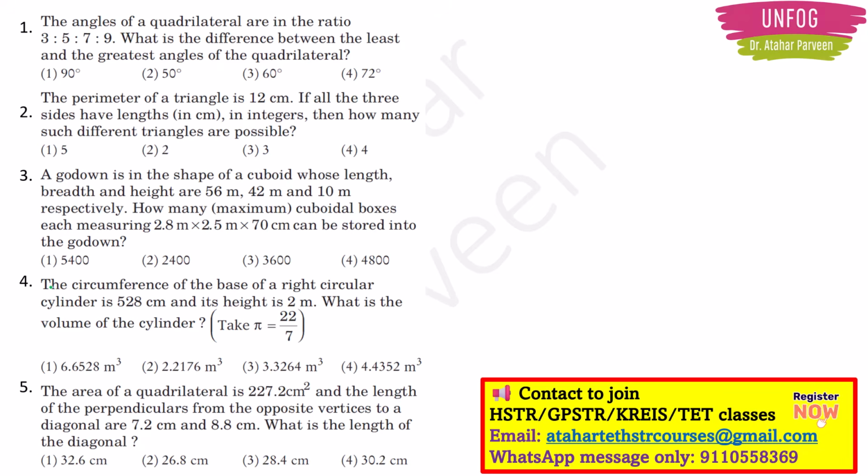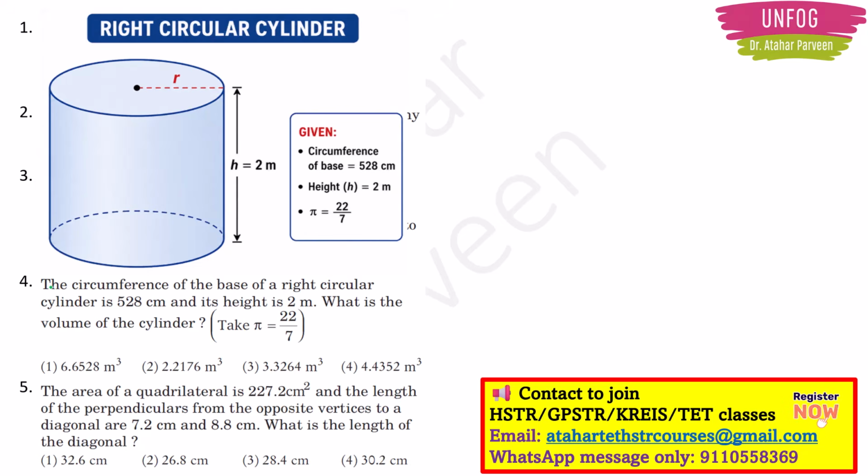But you should know the volume of the cylinder formula, and you should also know that right circular cylinder means it is like you are keeping a water bottle in a straight manner. That is your right circular cylinder. If you keep it in an oblique way, then that will not become a right circular cylinder. Okay. So volume of the cylinder is equal to pi r square h.